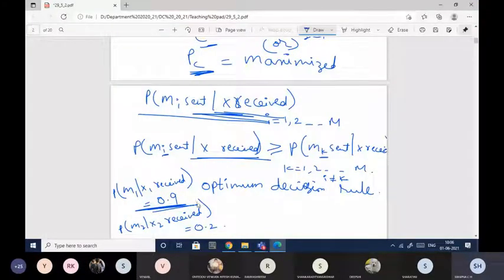So my decision should be in favor of this m1 symbol. That is what this indicates. So this is the optimum decision rule. Based on this decision rule, we'll be able to identify which symbol is being transmitted.